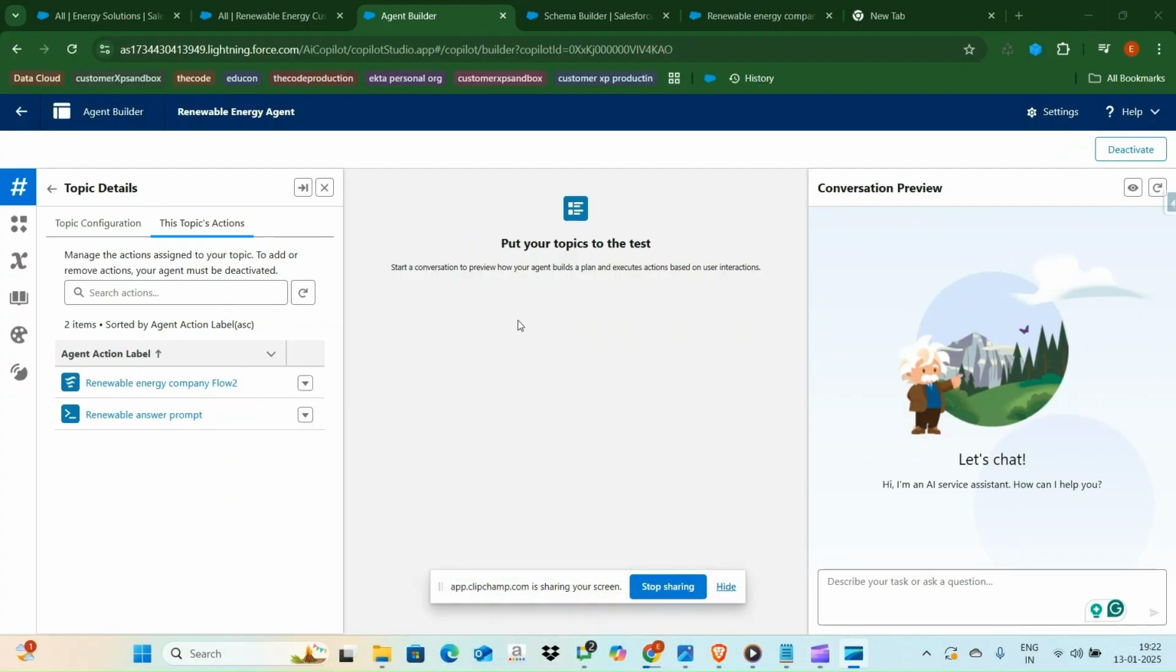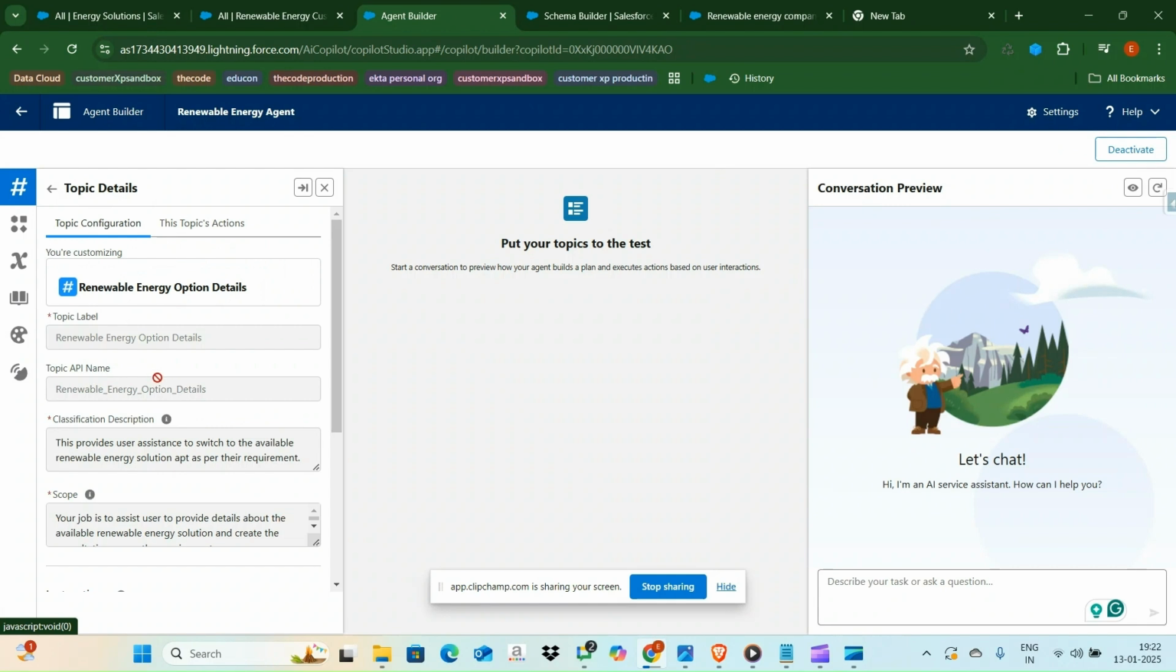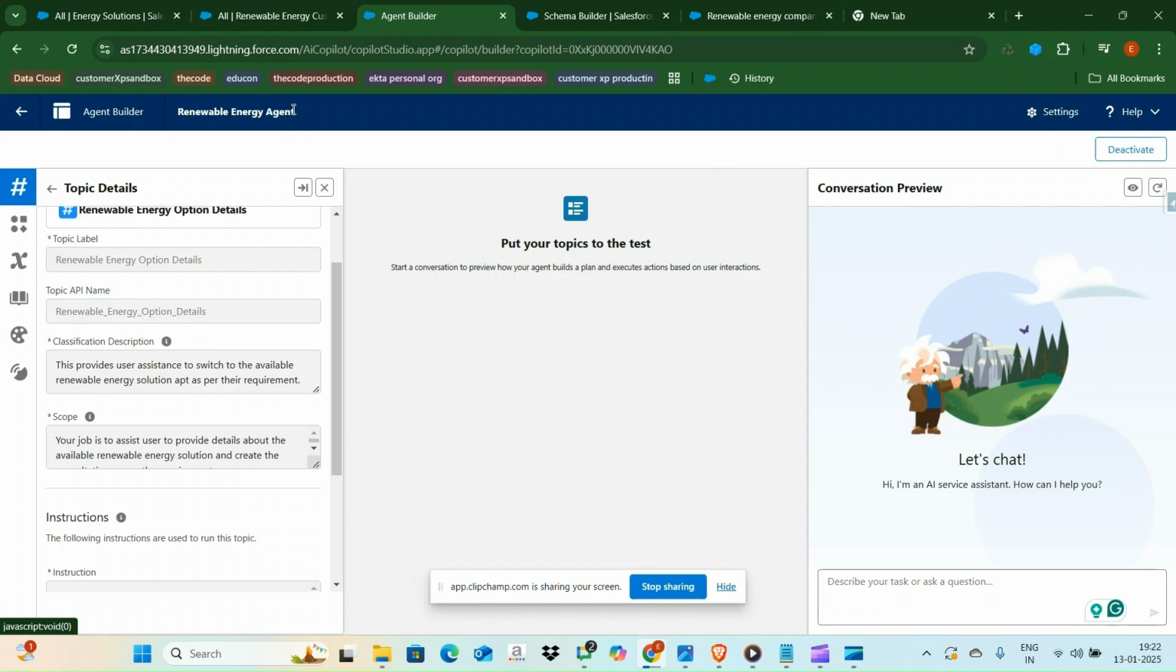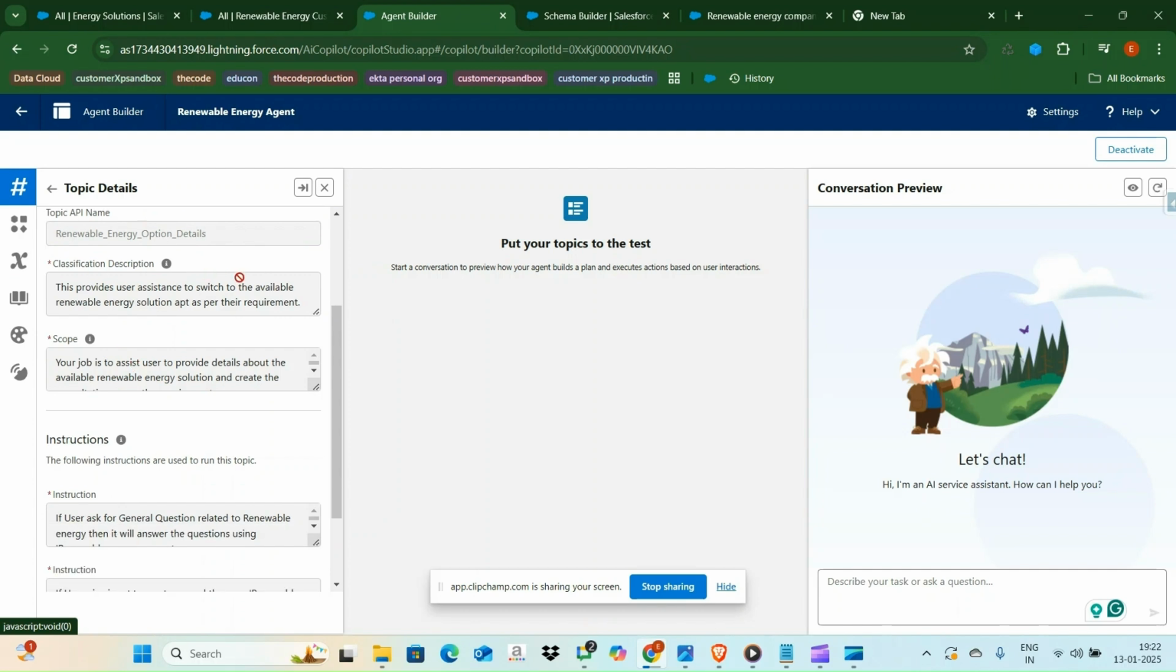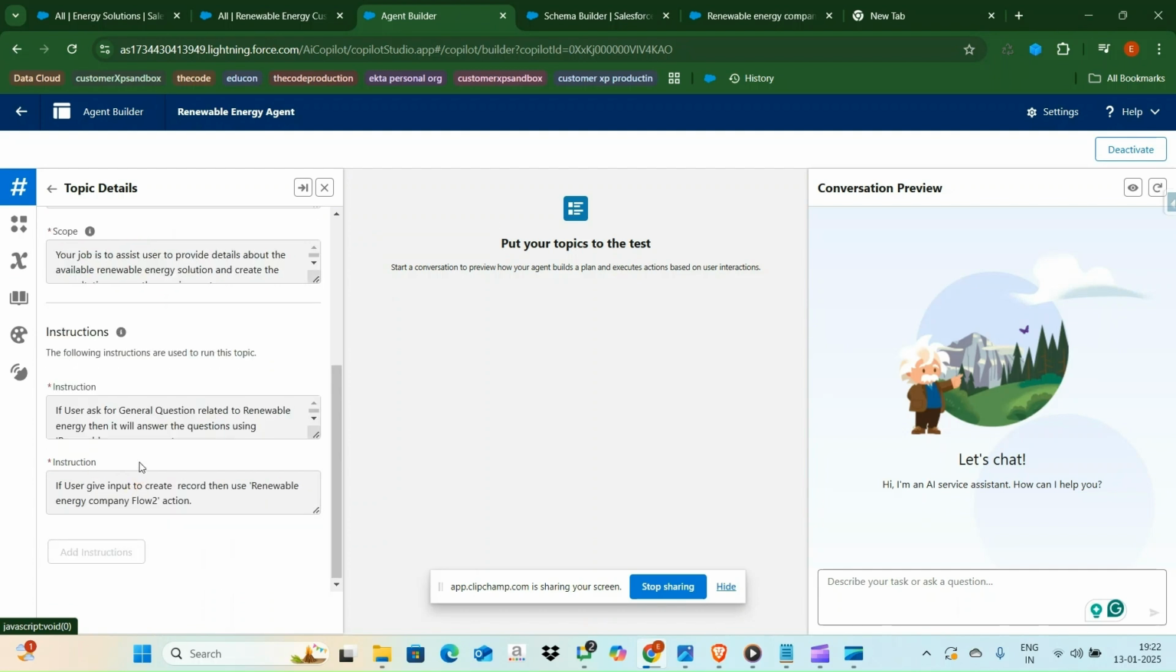Yeah, so let me show you the working of my agent and how my agent actually looks. So this is my agent. As you can see, I gave the name of my agent as Renewable Energy Agent, and the label of my agent as Renewable Energy Option Detail. This is the API name of my agent. I gave the instruction descriptions, scope, and some sets of instructions to my agent.